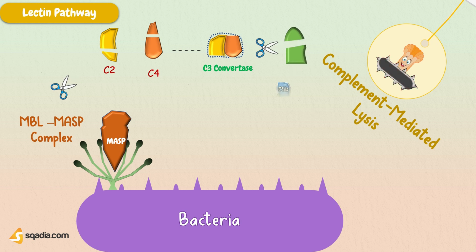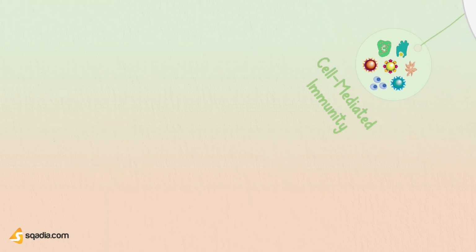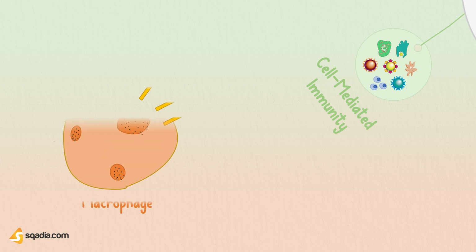Now, the third way to protect your body against invaded bacteria is via cell-mediated immunity. Some bacteria engulfed during phagocytosis avoid the killing mechanisms of the phagocyte to survive inside cells. Macrophages are a common target for intracellular bacteria like Salmonella species that live inside cell compartments. These bacteria cannot be detected by complement or antibody, but instead are eliminated using a cell-mediated response.